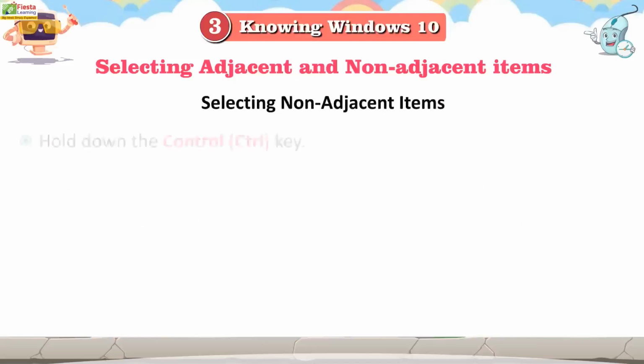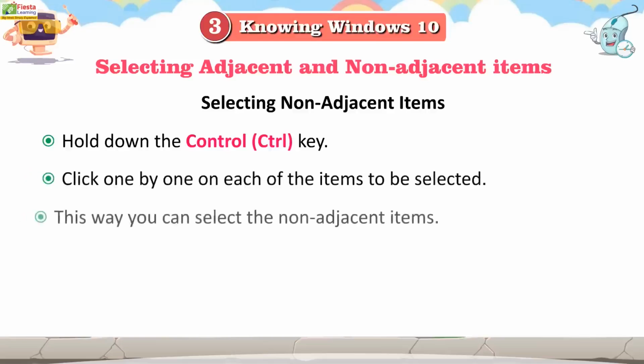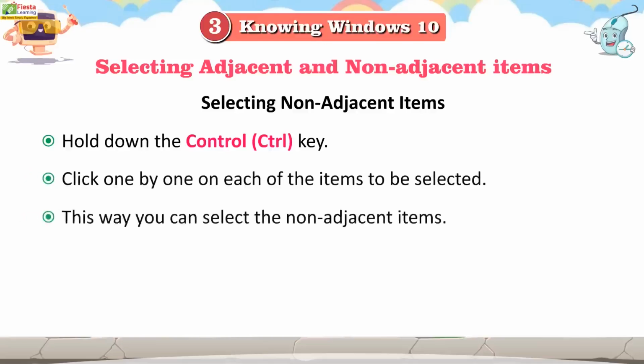Selecting non-adjacent items. Hold down the Control key. Click one by one on each of the items to be selected. This way you can select the non-adjacent items.